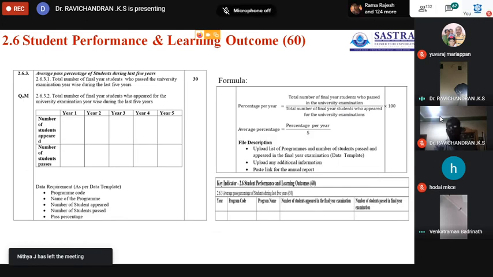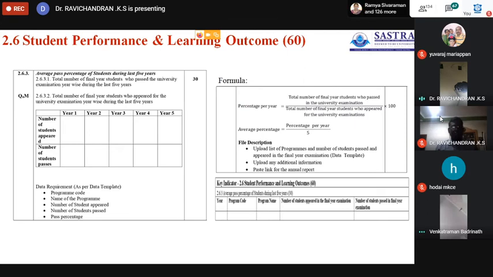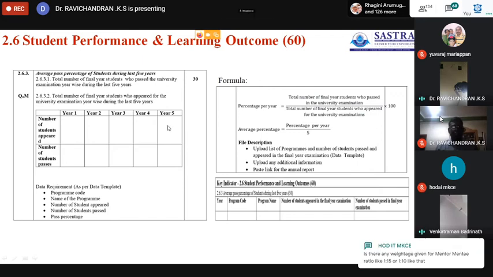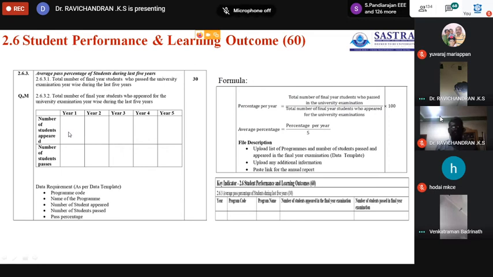Now the third one, 2.6.3, is 30 marks for average pass percentage. This is recorded at the end of the final year of students. This calculation is only for final year students. At the end of 2015-16 passed out students, 16-17 passed out students, till 19-20 passed out students, we must know the number of students who appeared in 15-16 and the number of students who passed.